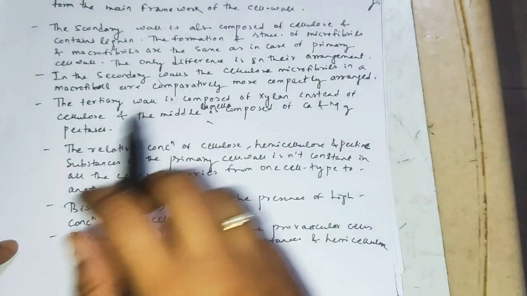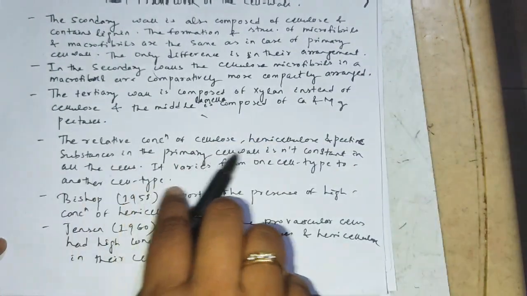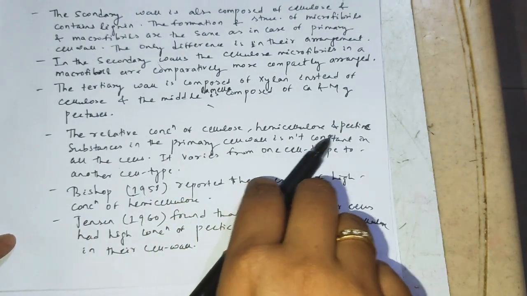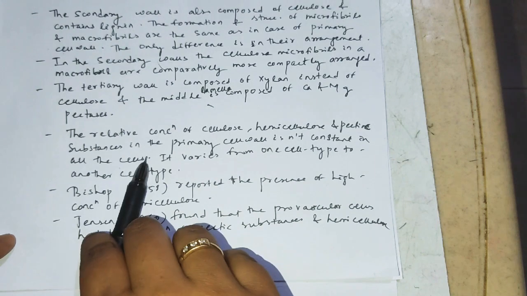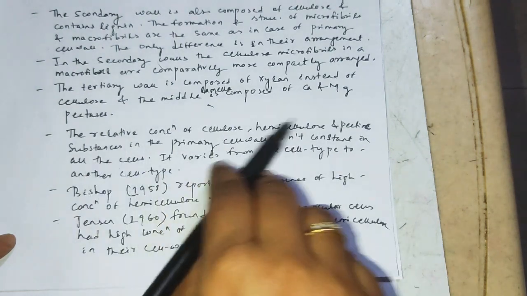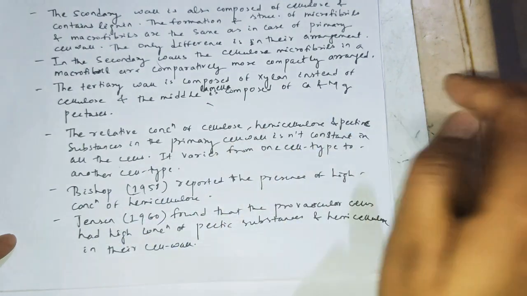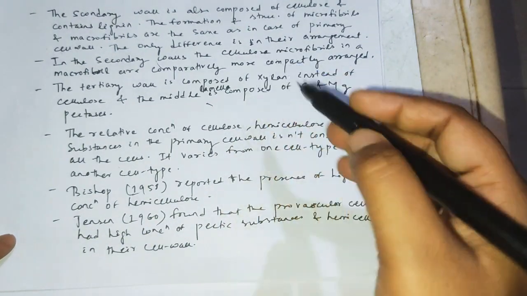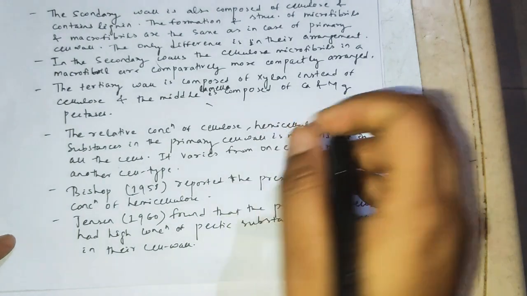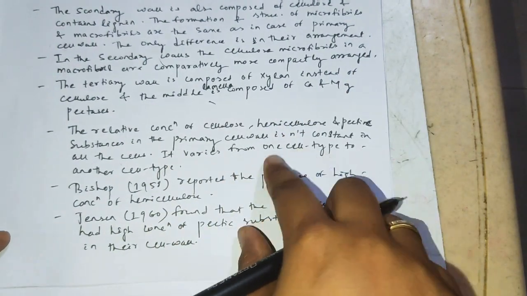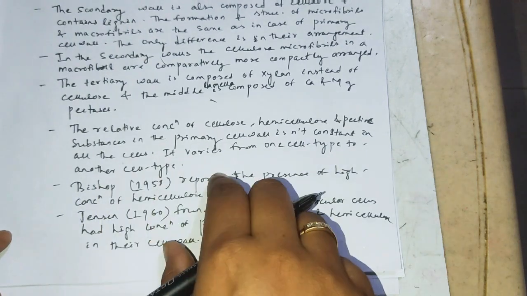Okay. Now here, the relative concentration of cellulose, hemicellulose and pectin substances in the primary cell wall is not constant in all cells. The chemical composition is not the same in all cells. They are different. Maybe in some cells the cellulose concentration is different, maybe the hemicellulose concentration is different. It varies from one cell type to another cell type.